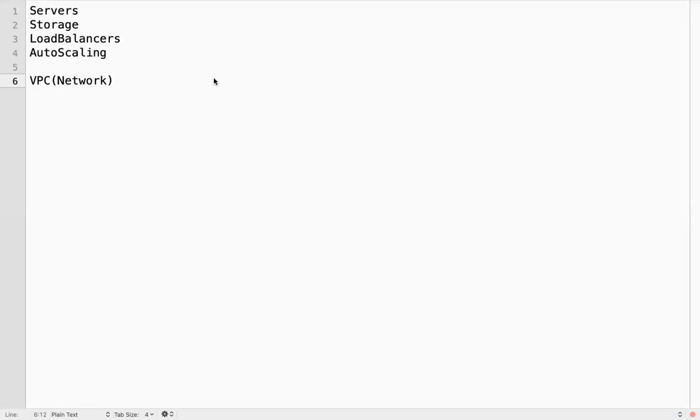So VPC is all about network. We are creating our infrastructure in AWS. We are creating our servers. We are creating our load balancers in AWS. AWS is a public cloud, right? Anyone can create the servers in AWS infrastructure.